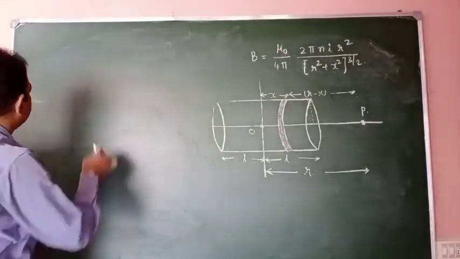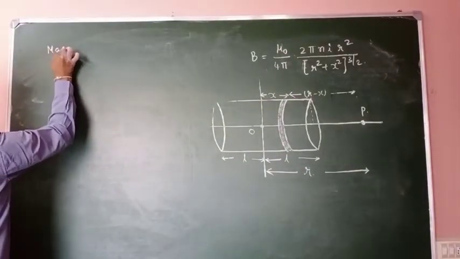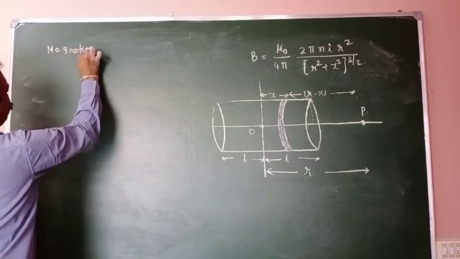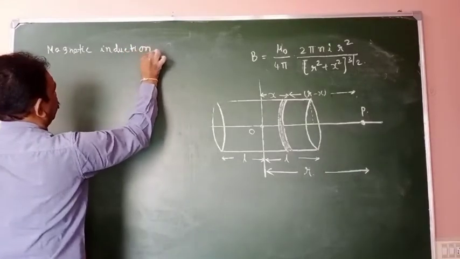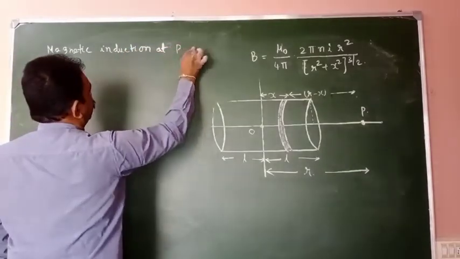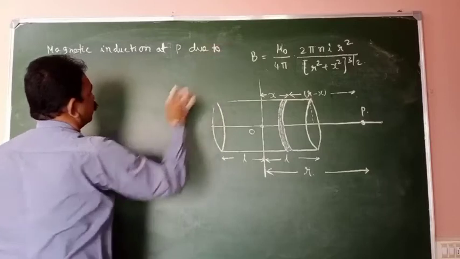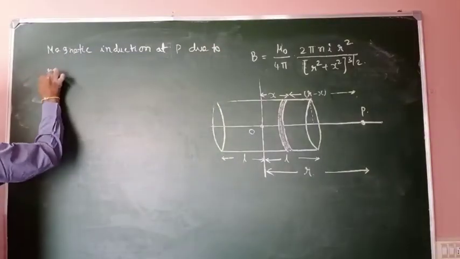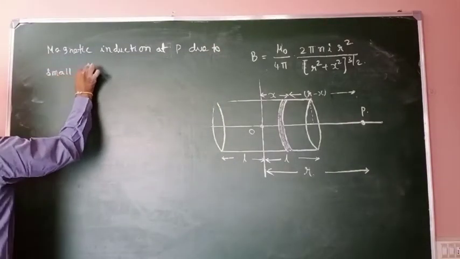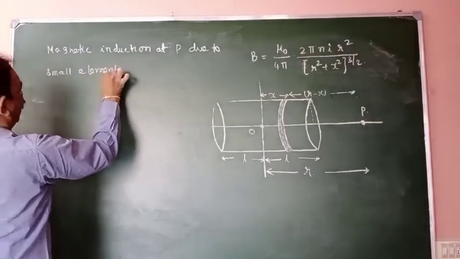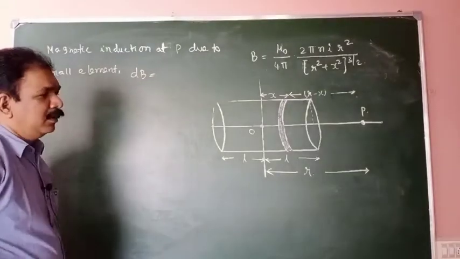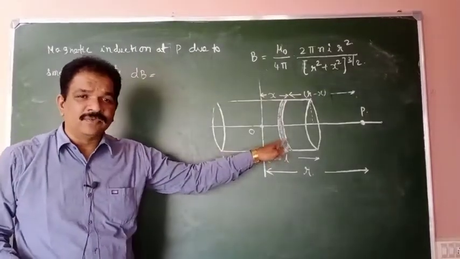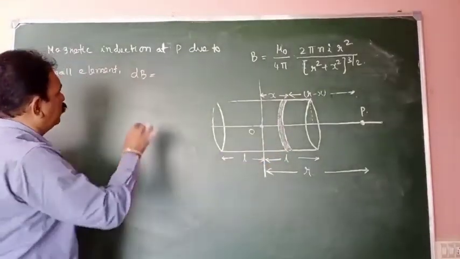So, what is this? The magnetic induction at P due to the small element. I am assuming it as dB, because this is only small. So dB, what will that value be?